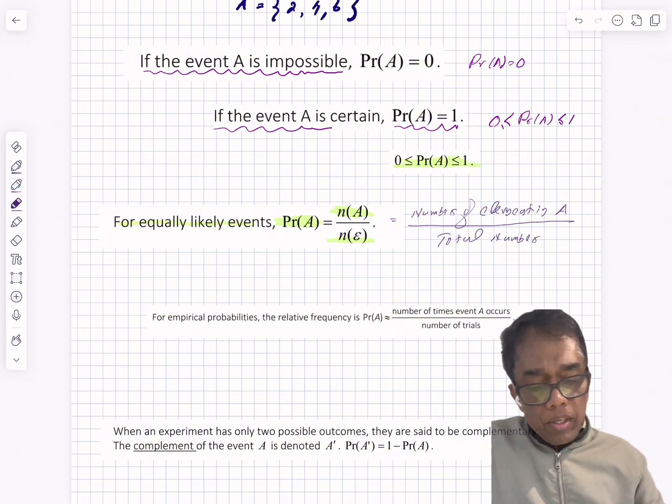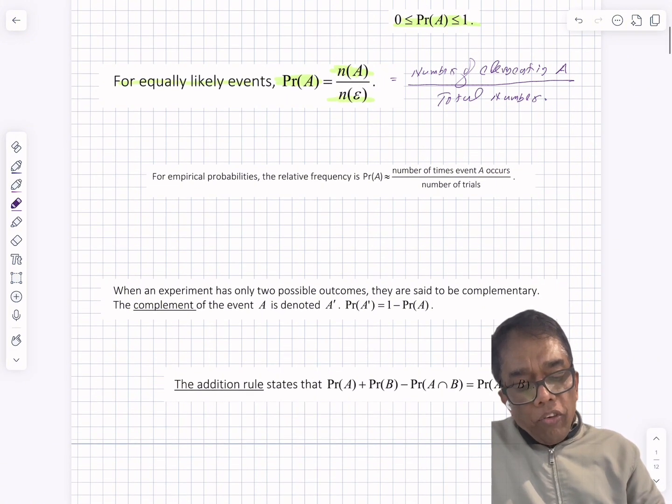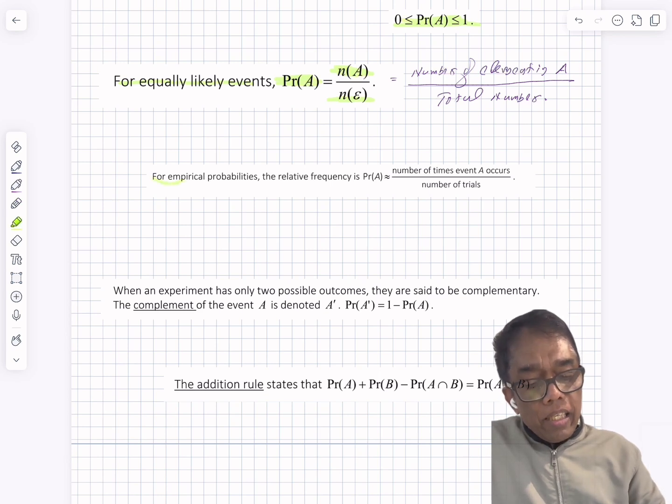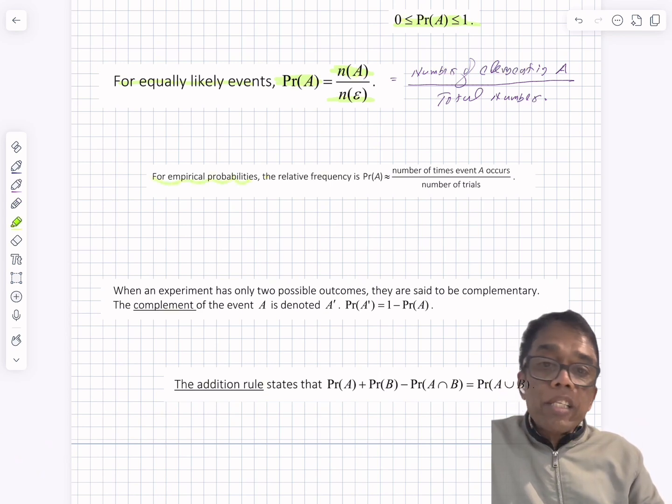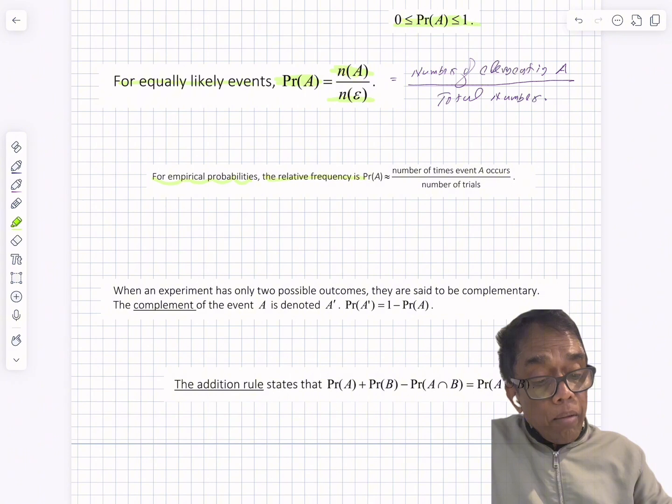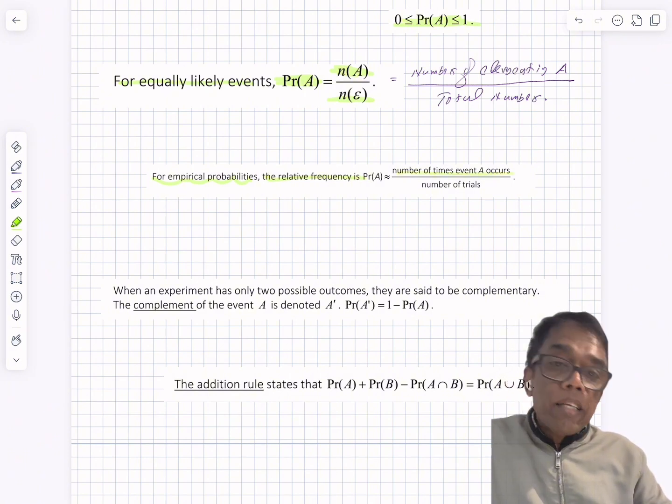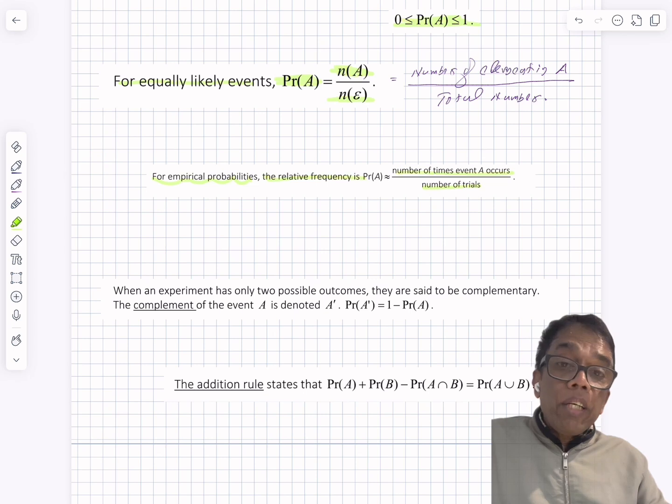For empirical probabilities, the relative frequency, probability of A, is the number of times A occurs divided by the number of trials. We will discuss these things in detail later.